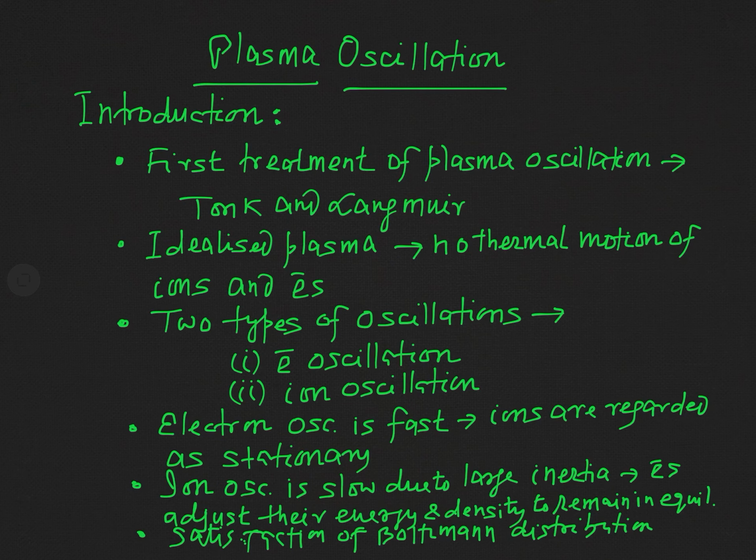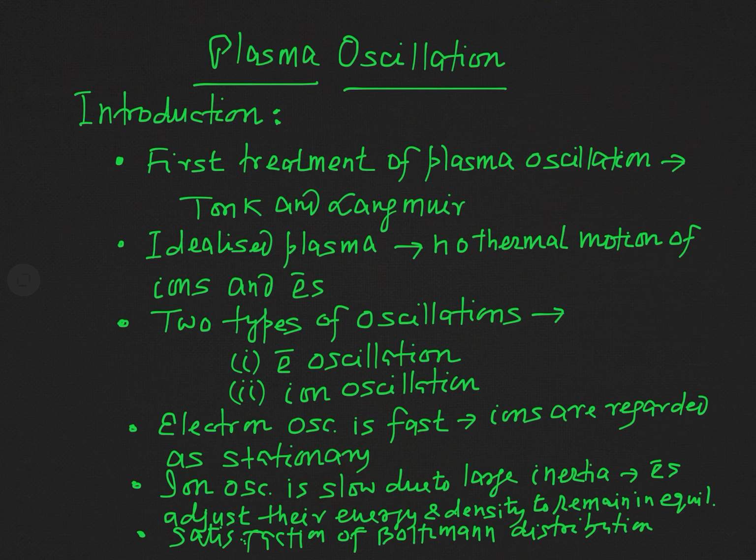When you say no thermal motion, it means T equal to 0, or you can say KT equal to 0, where K is the Boltzmann constant. So we do not consider the thermal motion of plasma particles in the treatment of Tonk and Langmuir.